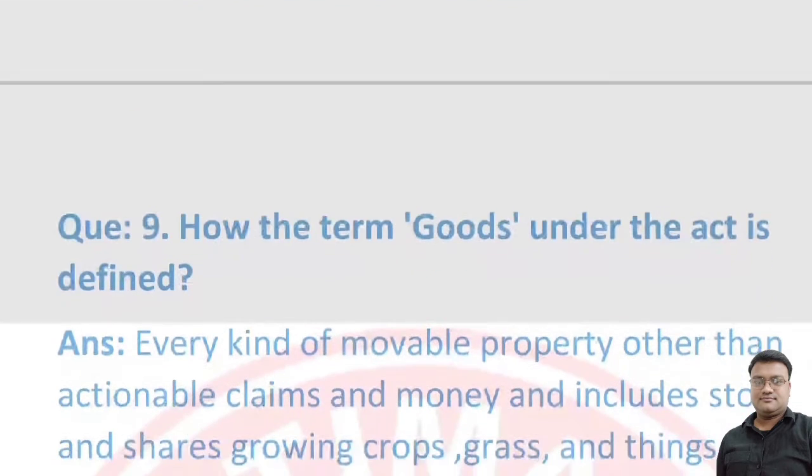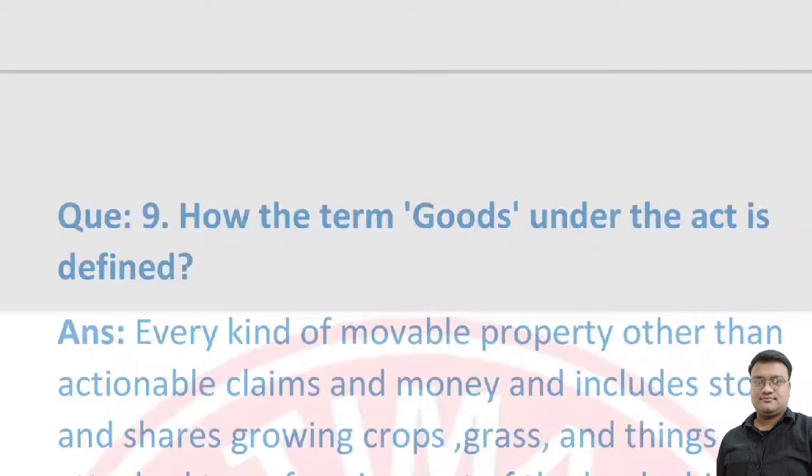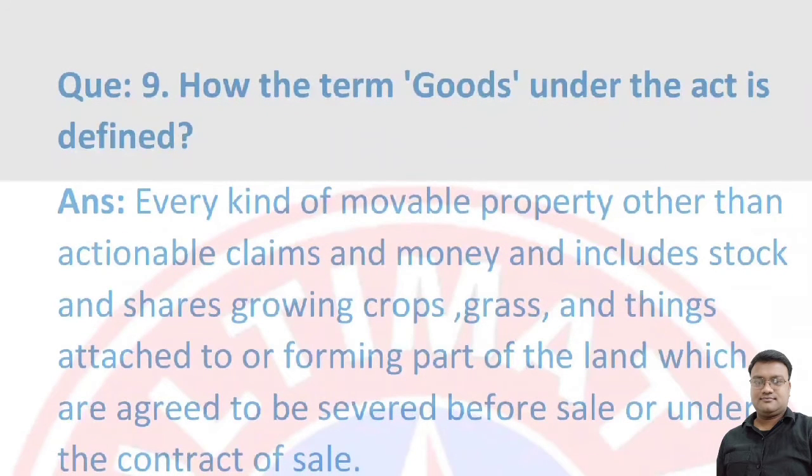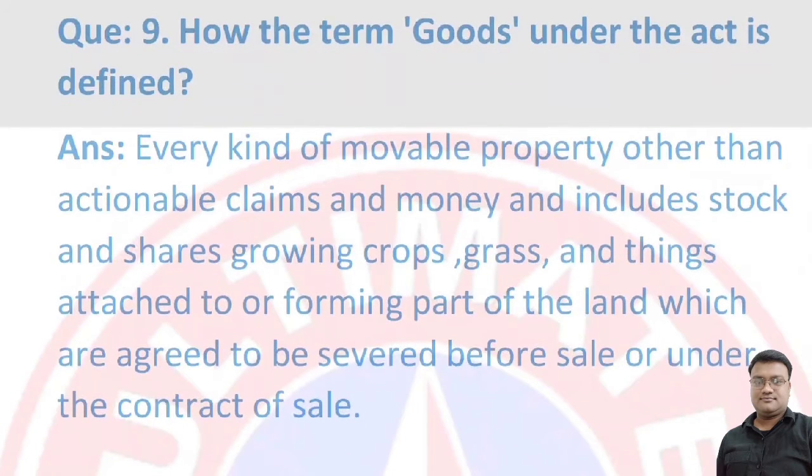Next, how is the term goods under the Act defined? The term goods under the Act is defined as every kind of movable property other than actionable claim and money, and includes stock and shares, growing crops, grass and things attached to or forming part of the land, which are agreed to be severed before sale or under the contract of sale. Which means movable property excludes the actionable claim and money, and it includes stock and shares, growing crops, grass and things attached to or forming part of the land, which are agreed to be severed before sale or under the contract of sale.